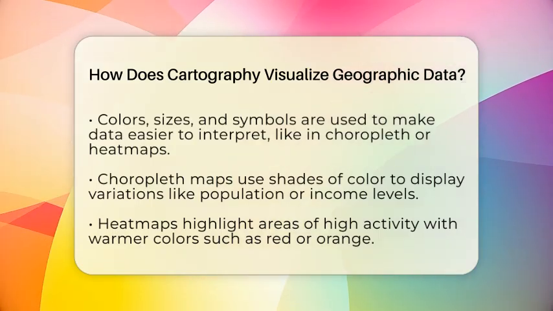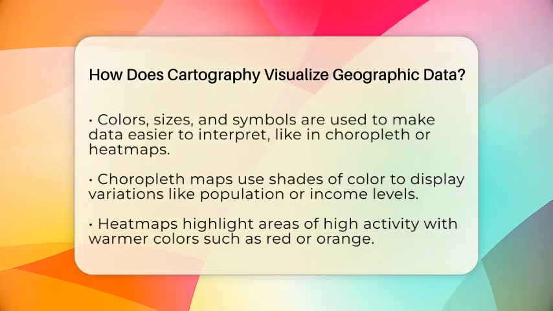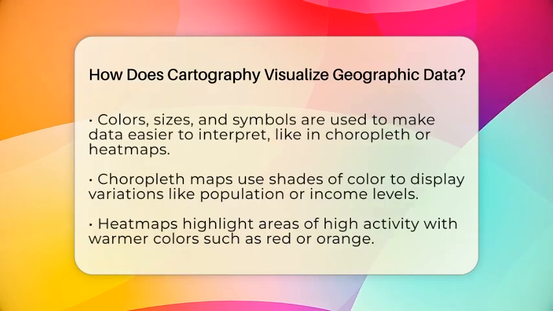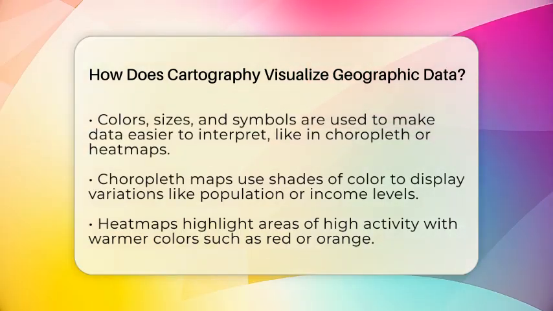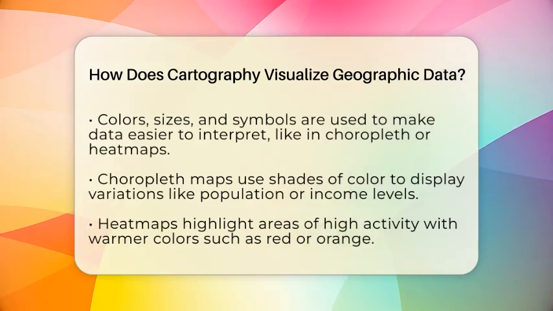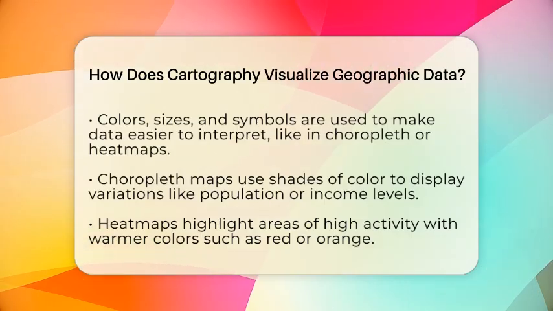For instance, they might use a choropleth map, where different shades of color show variations like population density or income levels across regions. Heat maps are another tool that display concentrations of activity, with warmer colors like red or orange indicating higher activity levels, such as more traffic or events happening in certain areas.